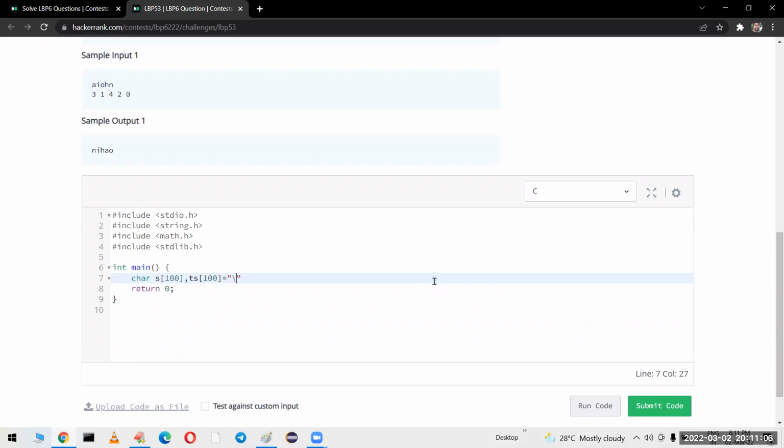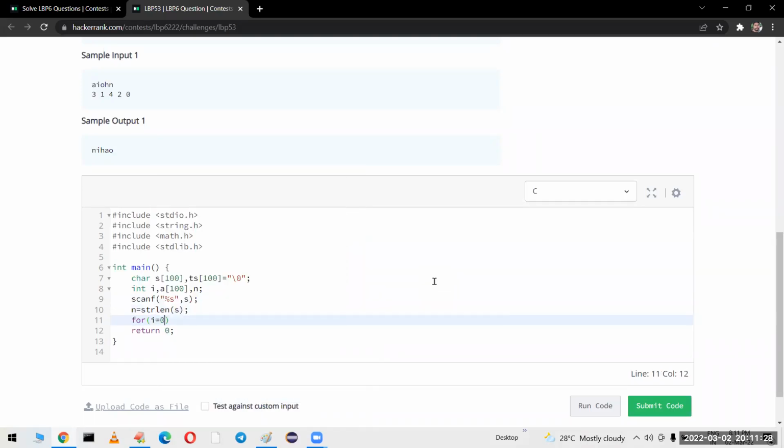Target string is empty. Then integer I, and the array is also required. N is also required. First we have to read the string with scanf percent s, comma s. N is nothing but the array size, which is strlen of s.